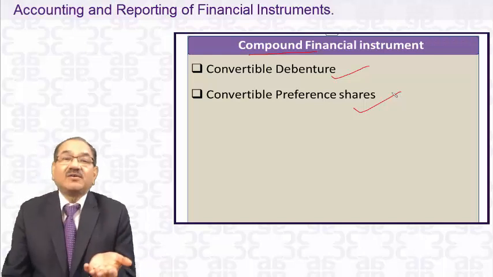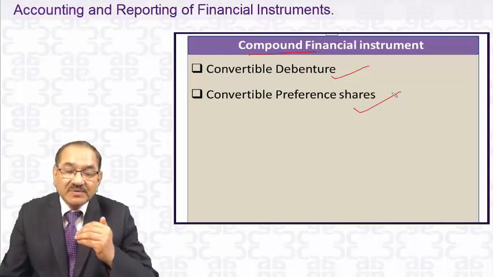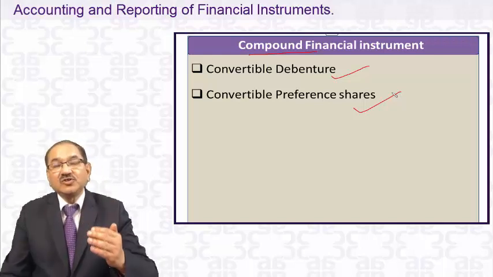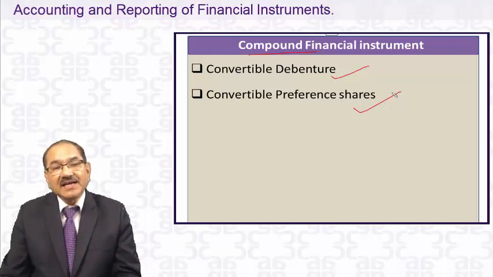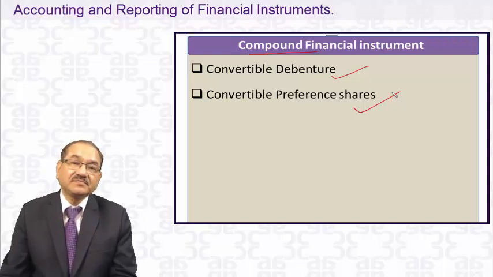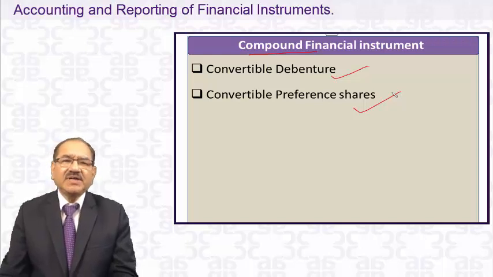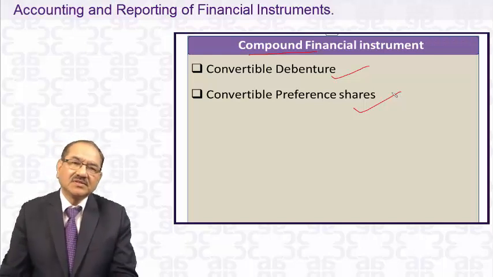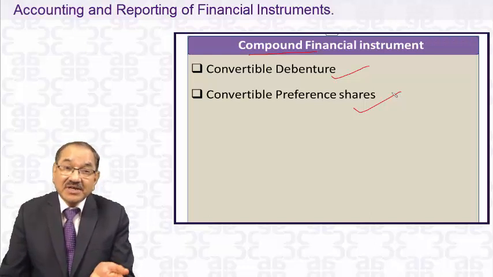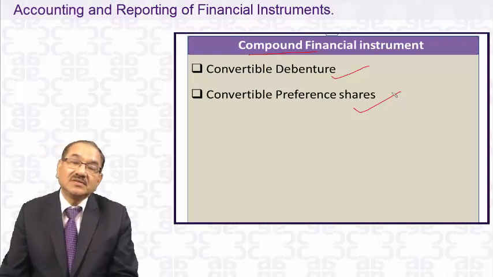Convertible debentures, you must be aware of this word. It means that you have issued debentures, suppose in 2010 you issued debentures of 10 lakhs rupees. The debentures were 10,000, at 100 rupees per debenture, 10 lakhs rupees. And you have given an option to the debenture holder: you can convert within 3 years, each debenture will be converted into 4 equity shares. So it is a convertible debenture. The option lies with the holder.